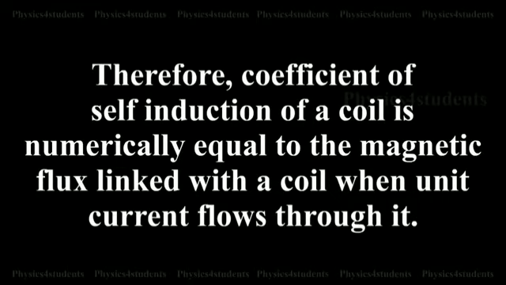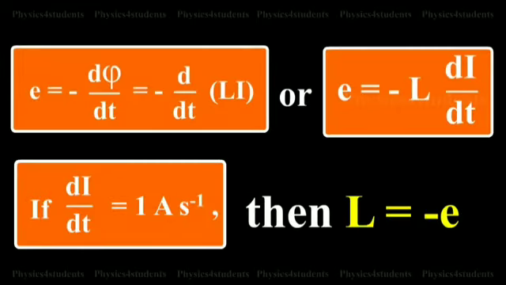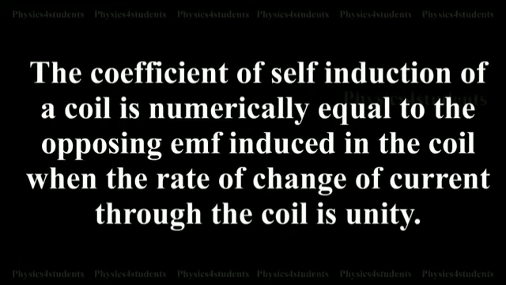Magnetic flux linked with each turn of the coil. So, E is equal to minus d phi by dt, which is equal to minus L dI by dt. Then L is equal to minus E. The coefficient of self-induction of a coil is numerically equal to the opposing EMF induced in the coil when the rate of change of current through the coil is unity.